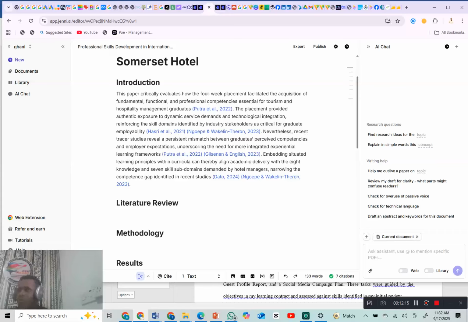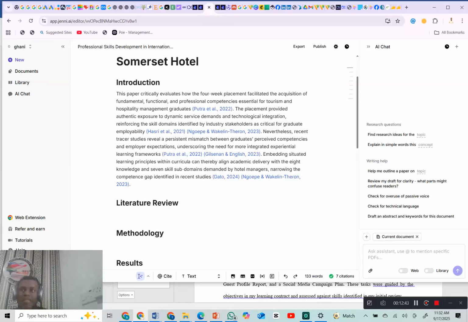Now, this next step I want to show you is how to update your work, or probably even if your work does not have any citations inside it, you want to put a citation in your work. That's the next step I want to show you. Now, what I showed you earlier is when you're writing, you can use this to write. But now let me show you where you want to update your in-text citation in your work or change the in-text citation in your work.